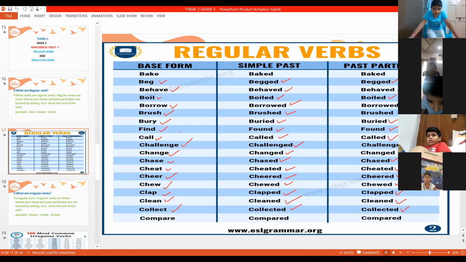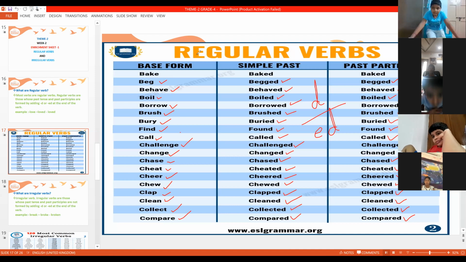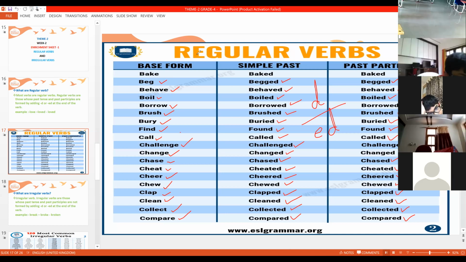Compare, compared, compared. These are all the examples we have taken, and you can see here what we have added. We have added D or ED. When we have added D or ED, this is called a regular verb. What is this? These are all regular verbs.